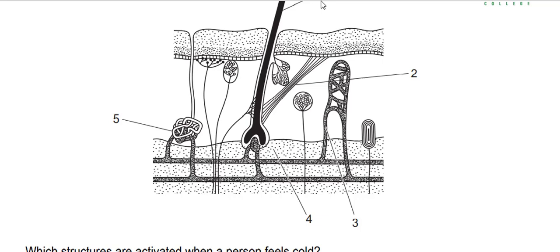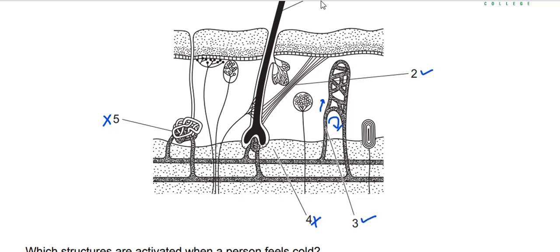You know that when a person feels cold, 5 will not be activated, and 4 remains the same, it's not activated or deactivated in any case. The hair erector muscle will contract to raise the hair, and in 3 there will be vasoconstriction, so less blood will be passing through here, more blood will be passing from here.